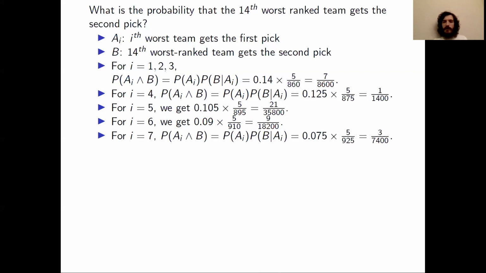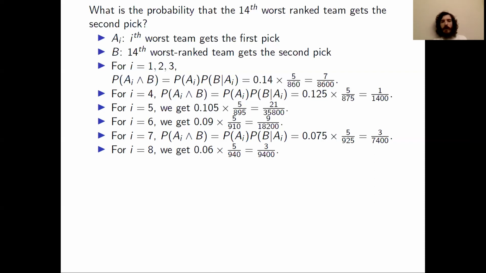For i equals 7, we get 0.075 times 5 over 925. The 0.075 is just 75 over 1,000. The 925 is just 1,000 minus 75. And this simplifies to 3 over 7,400. For i equals 8, we get 60 combinations over 1,000 combinations, which gives us that 0.06.